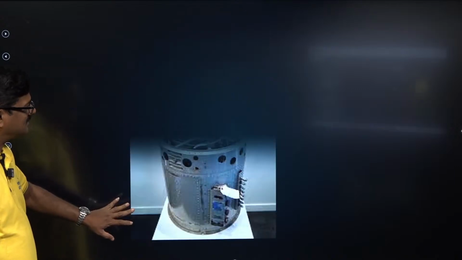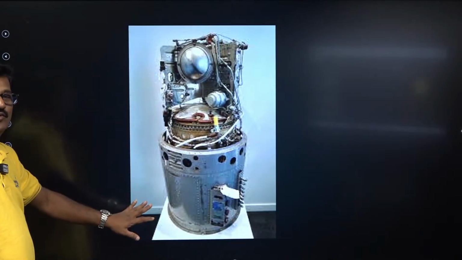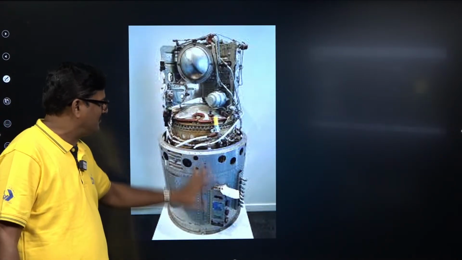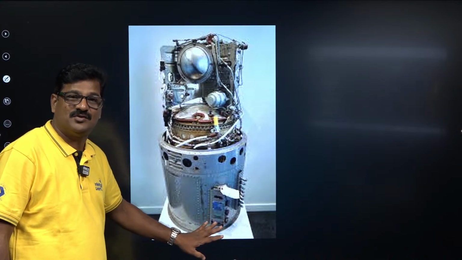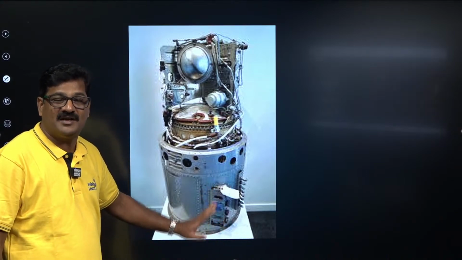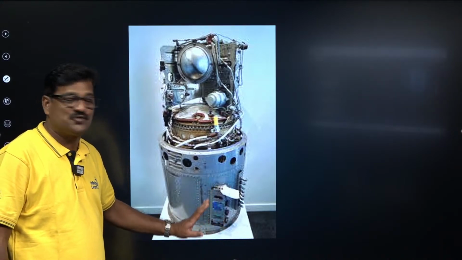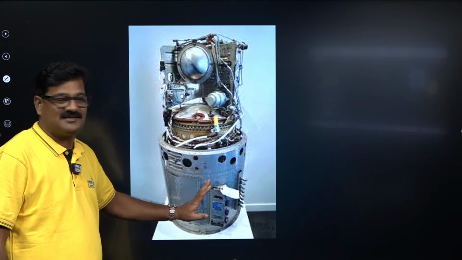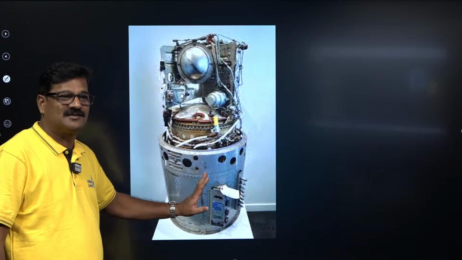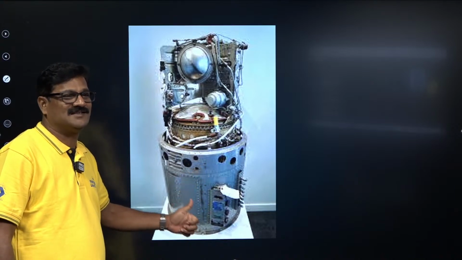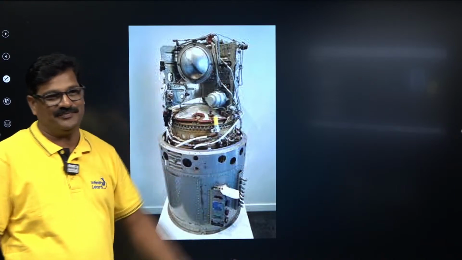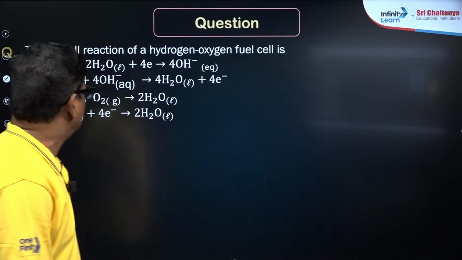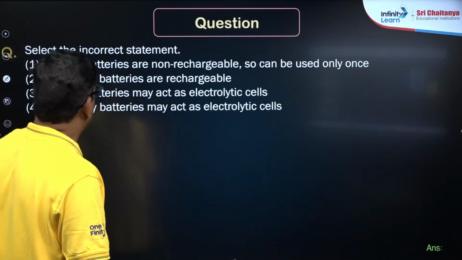And this image can show you the old fuel cell that has been used in the Apollo space program. Neil Armstrong used this battery when the rocket launched from the earth to the moon. This is the image I just wanted to show you at the end of the show. And also various questions are ready.